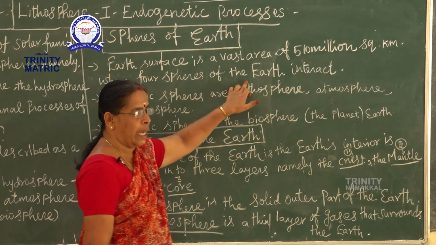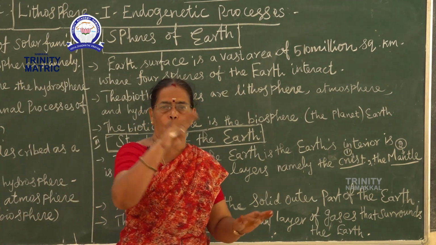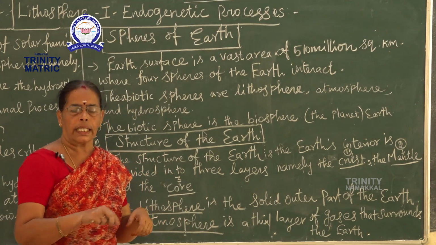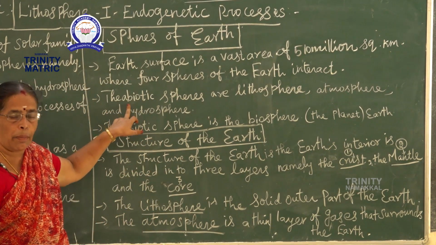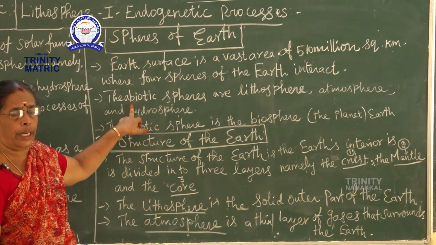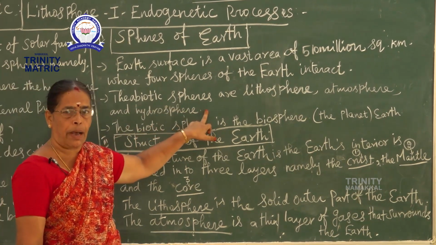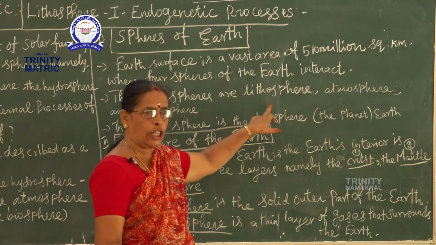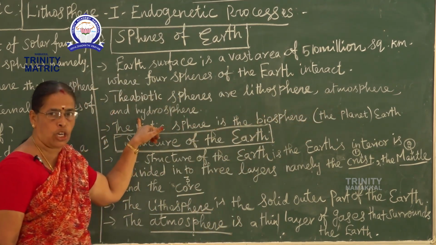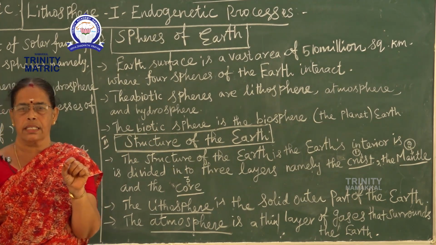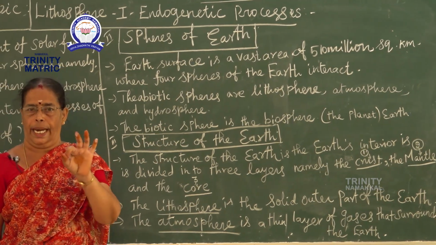the earth interact. The biotic and abiotic spheres.